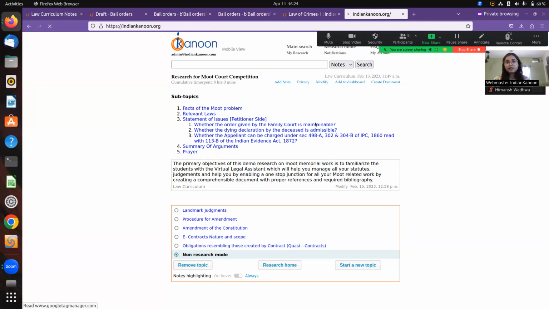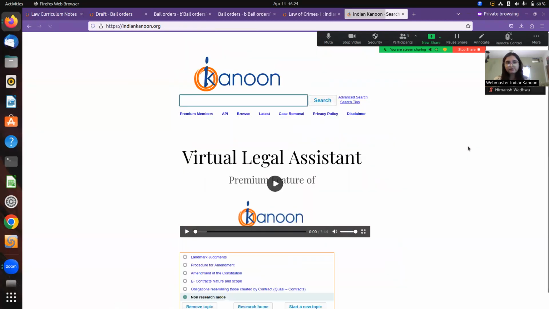So apart from the virtual legal assistant, which we have significantly talked about now, there are other tools that are present in the premium membership subscription of IndianKanoon. One of them is a query alert service. So now again, what is a query alert service?